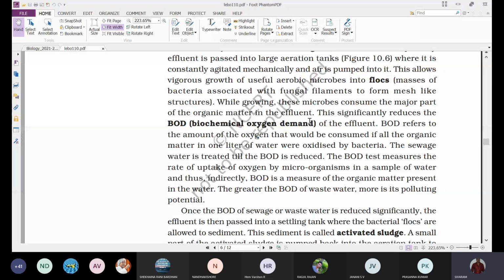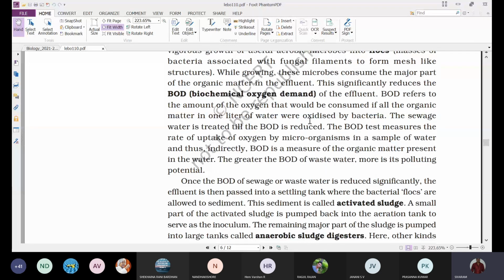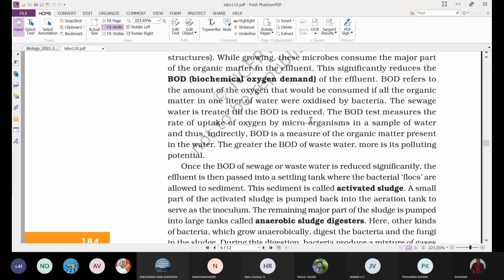So that means before releasing this effluent, after aerobic treatment, it is tested for the presence of organic matter by calculating the BOD. They calculate the BOD, and according to that they estimate the organic matter present in that water, and if they find that it is up to the level, then they will release it into the nearby water bodies.